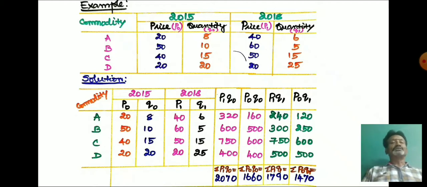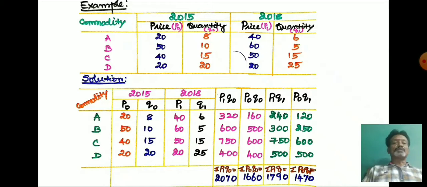Then now we have to take the product of P0 and Q0. So P0 is the base year price and Q0 means the base year quantity. Now we have to multiply the base year price with the base year quantity. So here the values are 160, 500, 600, 400. Now we have to sum up all the P0 Q0 values, that will provide sigma P0 Q0. So that is equal to 1660.